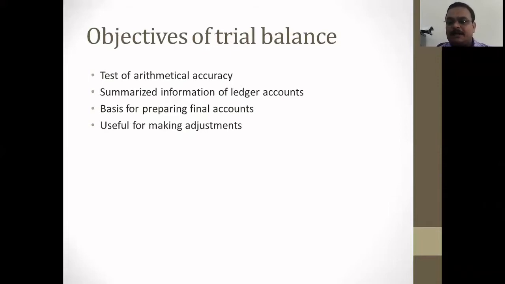The third objective is the basis of preparing final accounts. After summarization, the company is keen to know about the profit and loss of the business, and the company has to make final accounts, that is, trading, profit and loss account and balance sheet, for knowing the net profit or gross profit or the financial position of the organization. That is only possible after the preparation of trial balance. So trial balance is the primary stage of preparing final accounts.